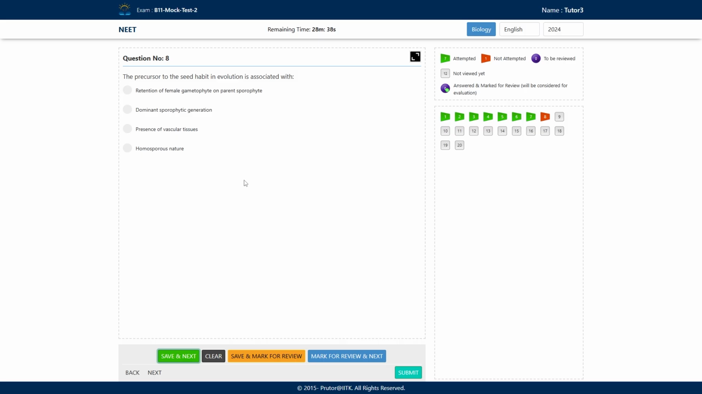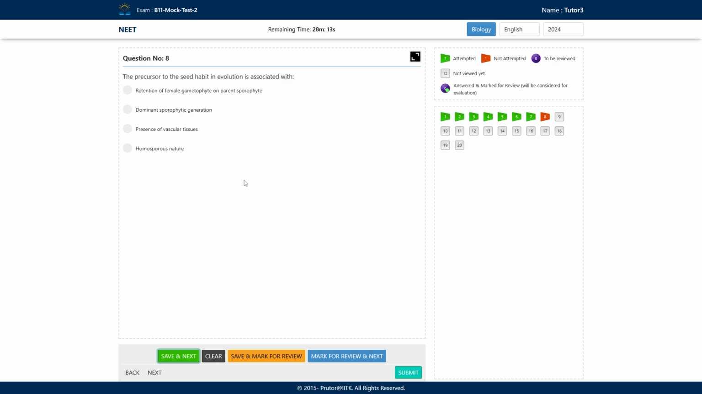And archegonia releases some chemicals that attract the flagellated antherozoids. And when these antherozoids move towards the archegonia, because they have the neck-like structure, that makes the way towards the egg, which is present inside the archegonia. So there the fertilization takes place and the egg transforms into the zygote.